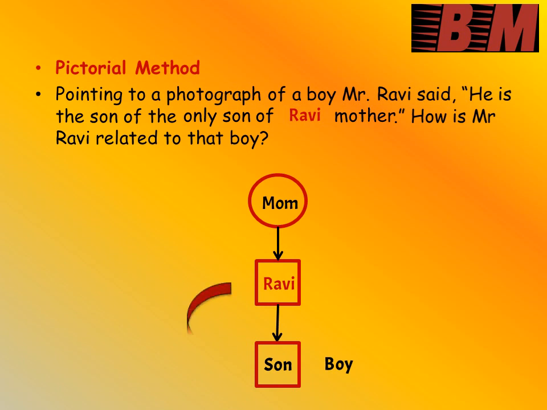So we have to conclude now regarding the relationship of Ravi with that boy. So if they ask like this, we have to draw the picture and we can solve this type of questions very easily. And what is the relationship? Here we can conclude Ravi is the father to that boy. If they ask how is that boy related to Ravi, the boy becomes the son of Ravi. Okay friends, I think this is a very easy method for you to understand and to arrive at the answer quickly.